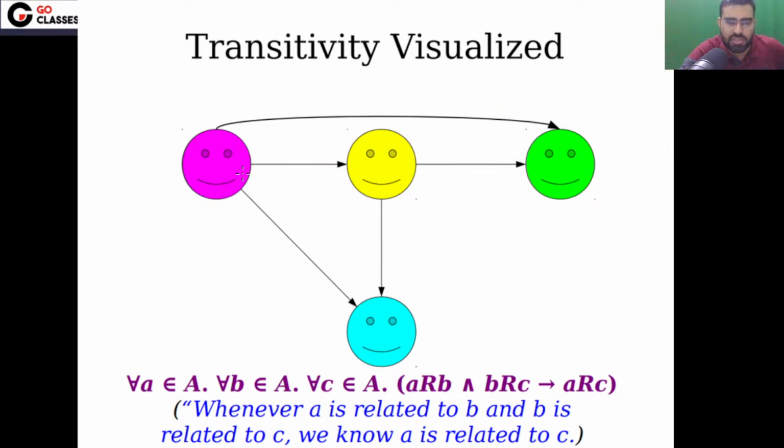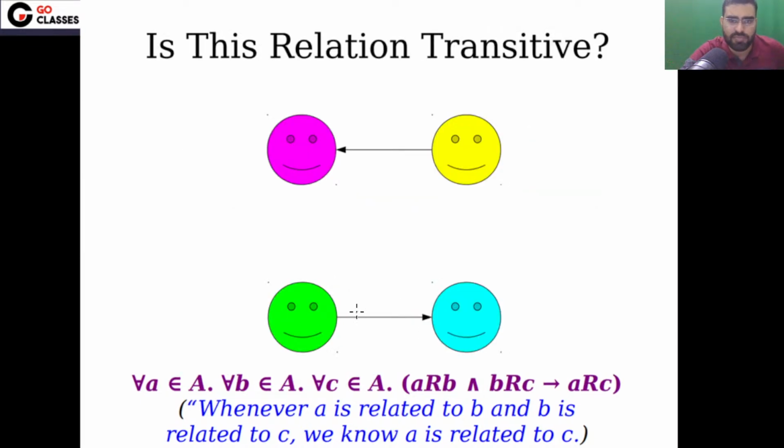For example, you can notice this pink is related to yellow. Yellow is related to blue. And now you can notice this pink is related to blue. Okay, so very easily you can see. Now let's move on. Is this relation transitive? Look at this relation and tell me, is this relation transitive? Yes, this relation is transitive.